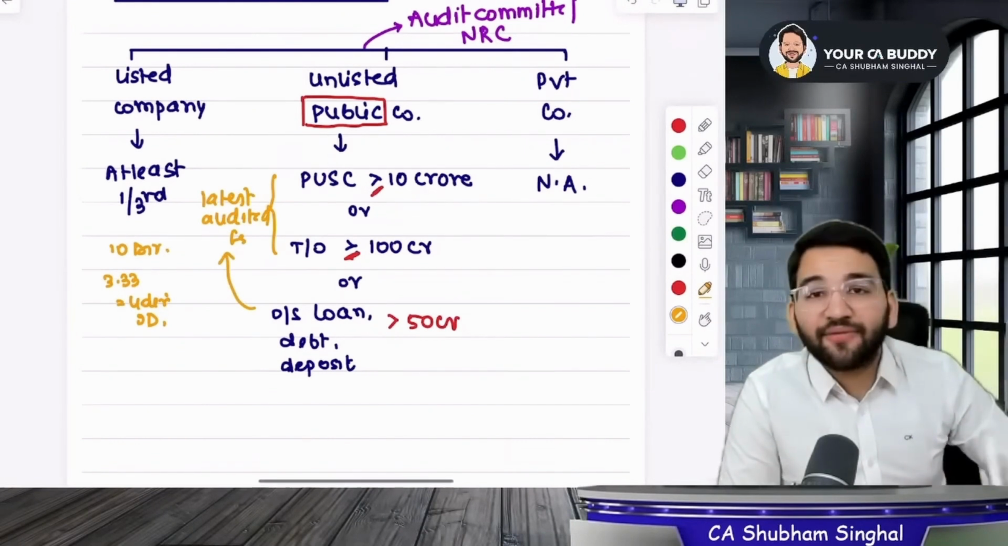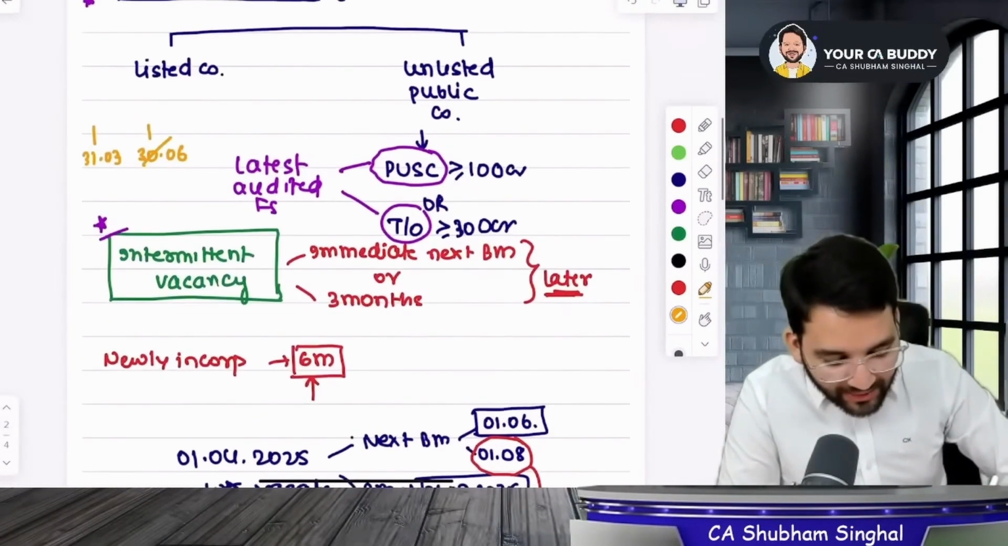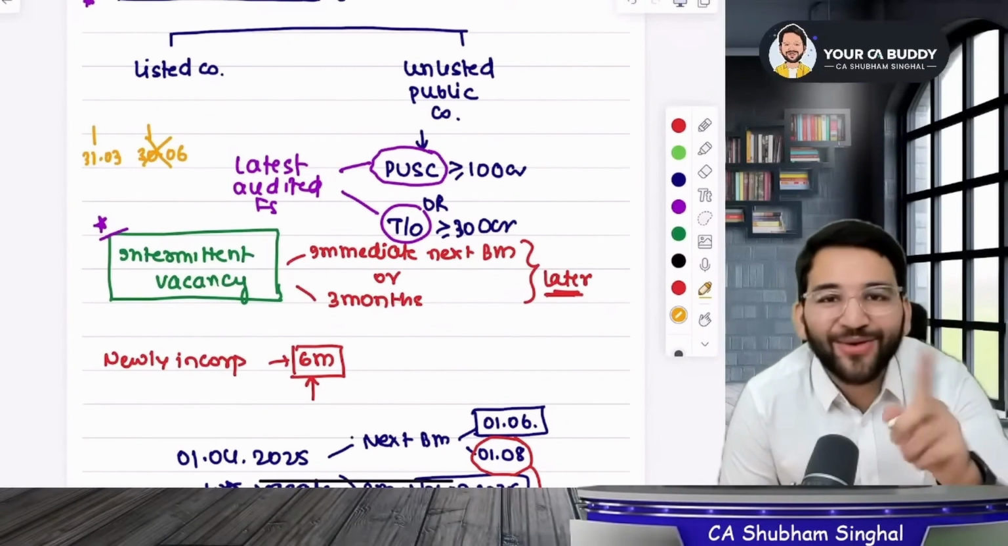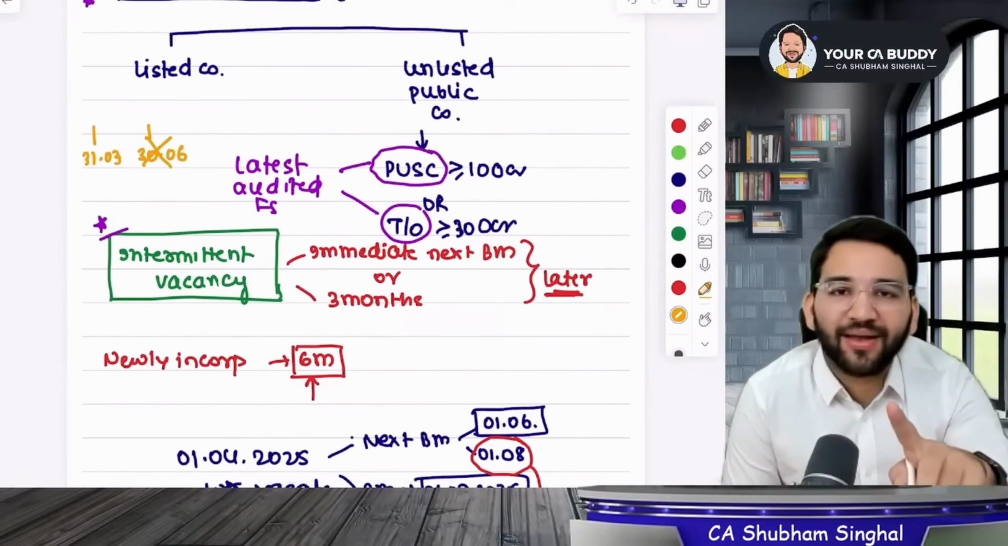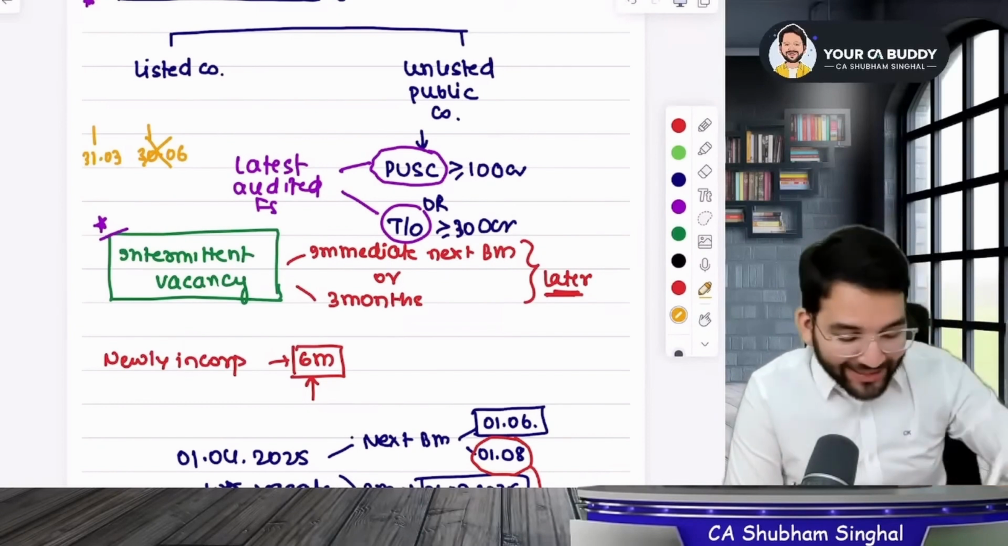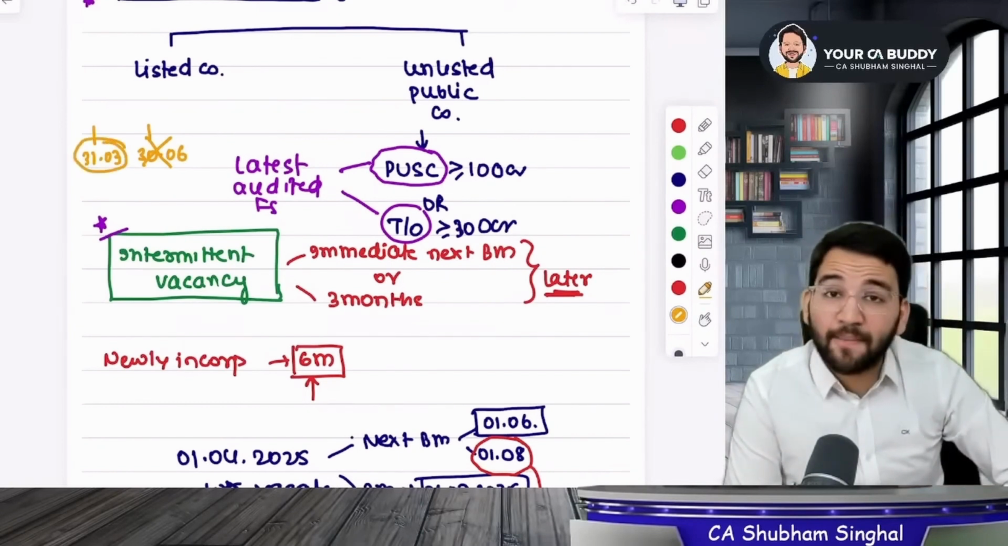Okay, so I didn't answer this one. Between 31st March and 30th June, you won't choose 30th June. There is no quarterly audit. There is a quarterly review, which we call a limited review. Your audit is for a whole year. So guys, you will take the numbers for March 31st.